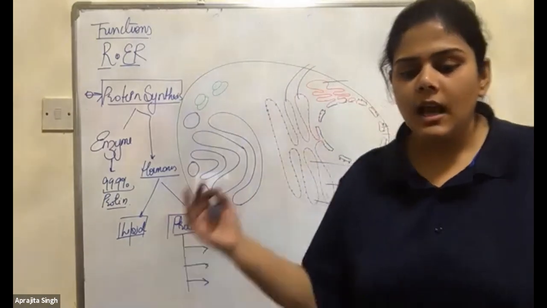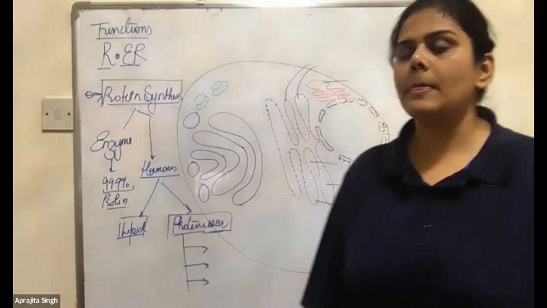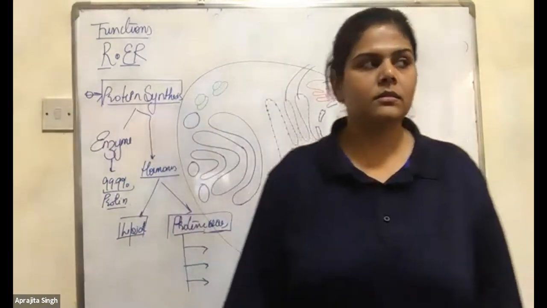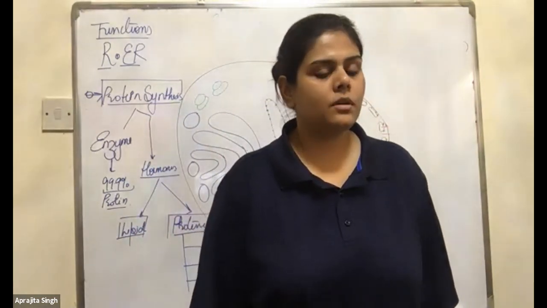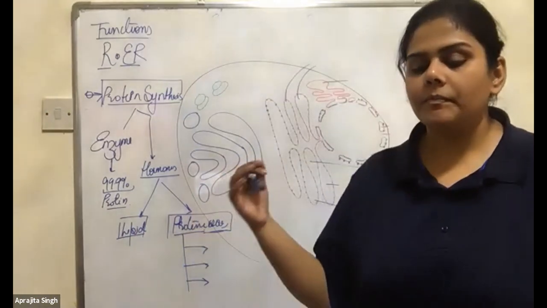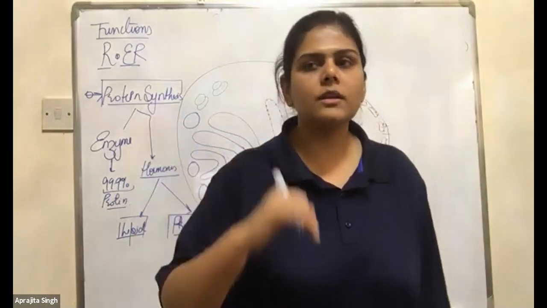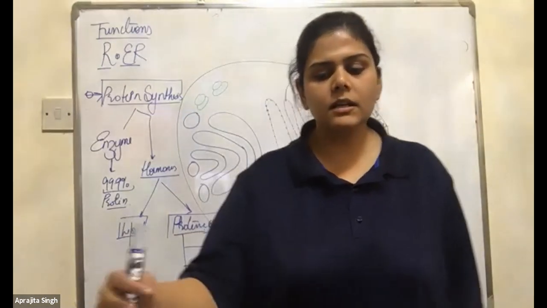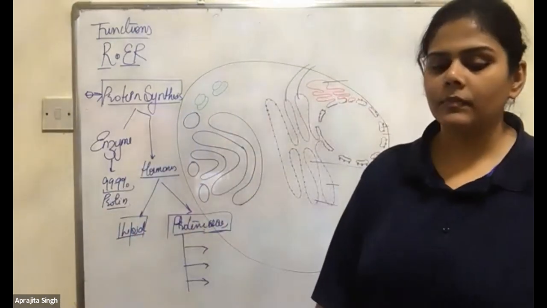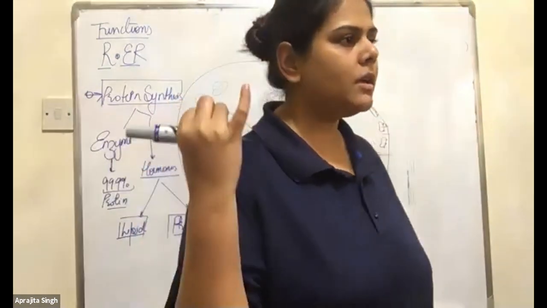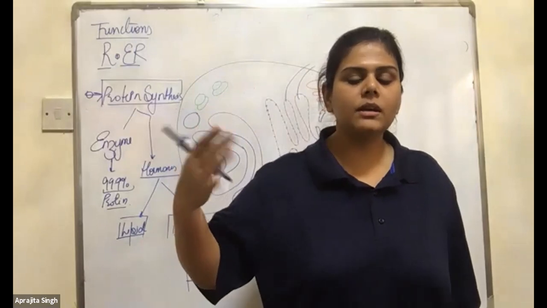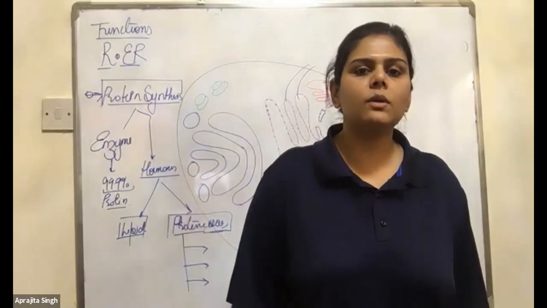Pituitary, hypothalamus, parathyroid, thymus, and adrenal medulla. I will repeat: pituitary, hypothalamus, parathyroid, thymus, and the adrenal medulla.